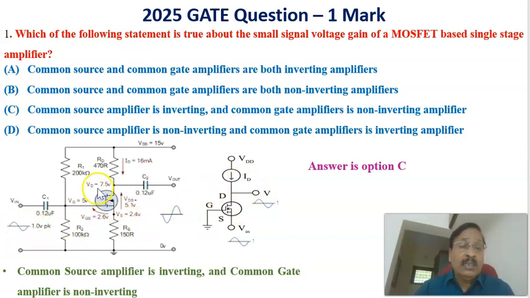Now this is for a common source amplifier, and for a common gate amplifier, the gate is common to input and output, because you are applying the input between source and gate and the output is taken between drain and gate. The phase relation between output voltage and input voltage is that they are in phase, or there is 0 phase shift. Therefore, the common gate amplifier is a non-inverting amplifier, and the common source amplifier is an inverting amplifier. Therefore the answer is option C.